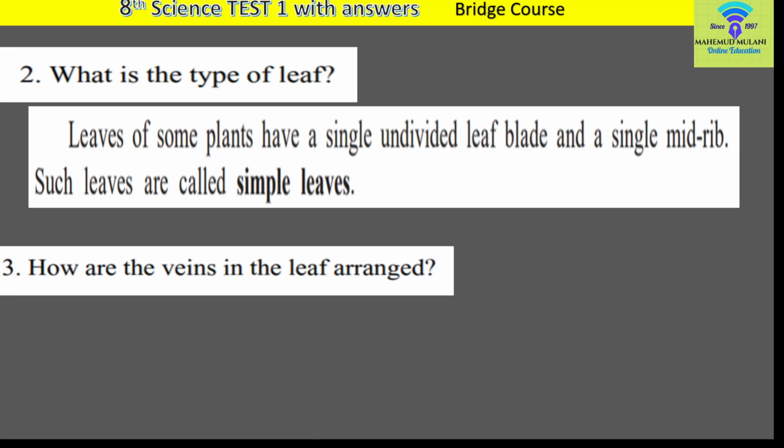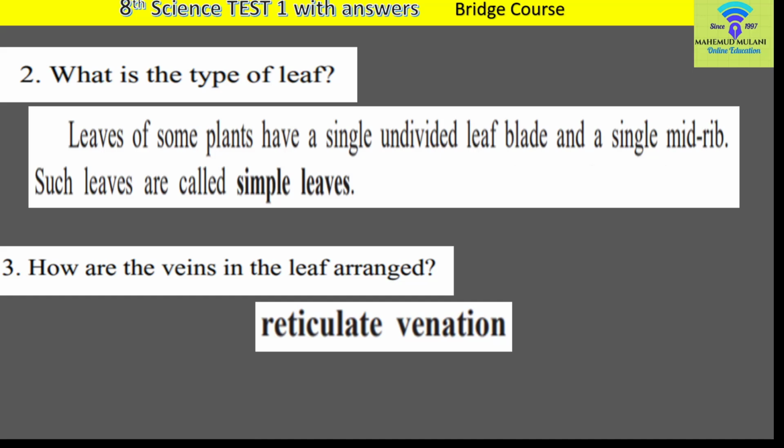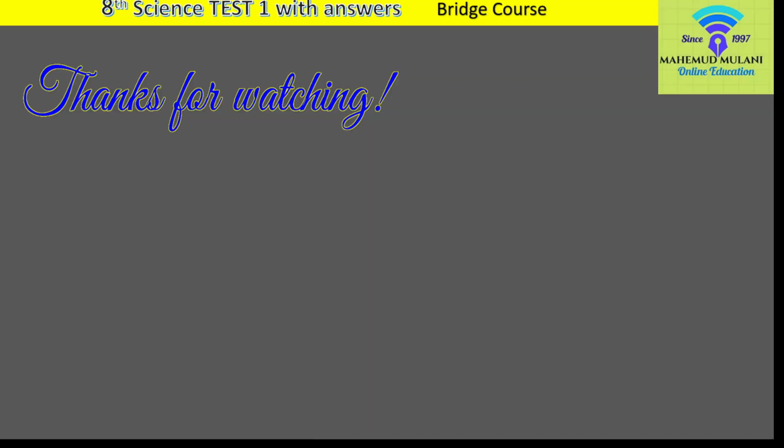There are 2 types of veins, parallel venation and reticulate venation. Here there is a reticulate venation because a net is formed by the small veins coming out from the midrib. You can see the parallel venation in the banana leaves. Go through it, and also you can write such answers.